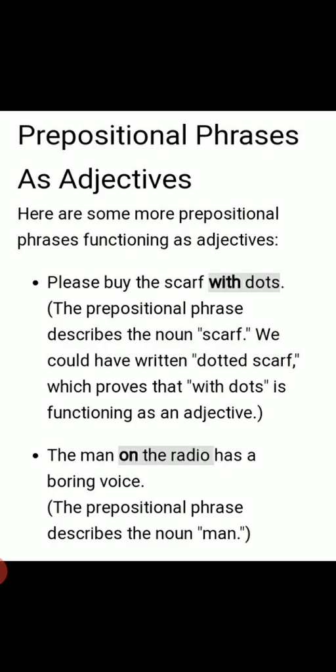Please buy the scarf with dots. Scarf is a noun. What kind of scarf? The one with dots. So with is a preposition, and with dots is functioning as an adjective phrase here. Clear? The prepositional phrase describes the noun scarf.